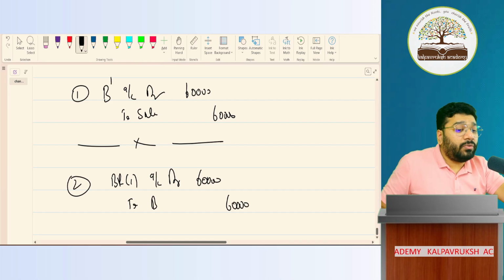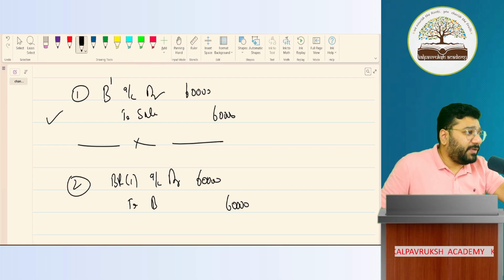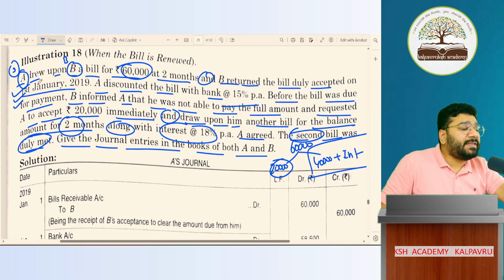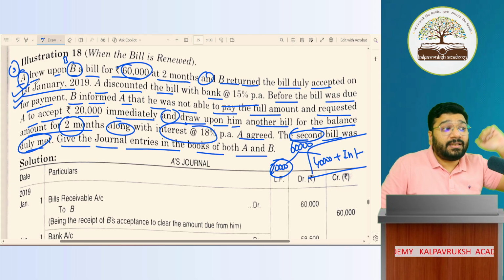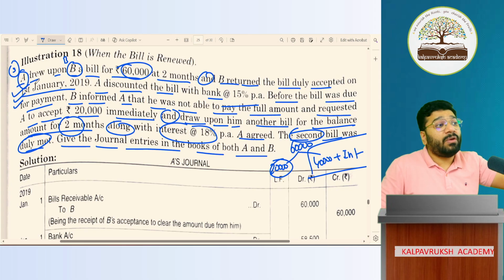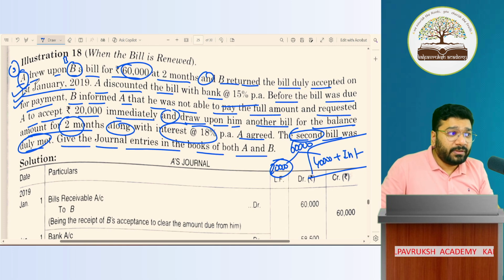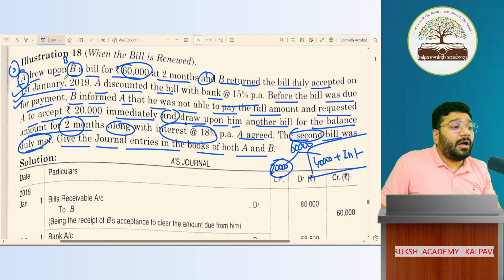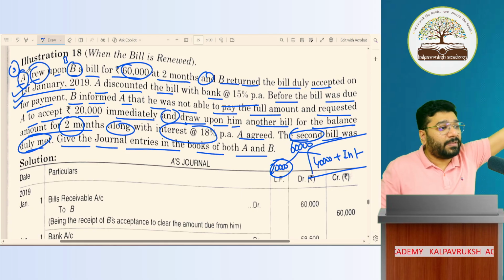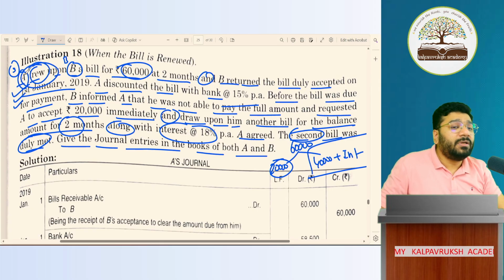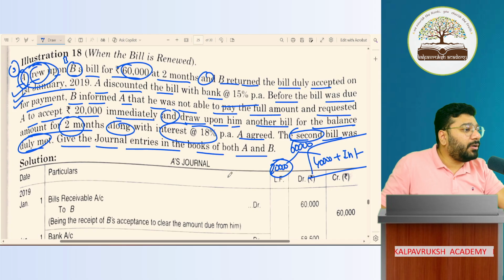Now the question is asking, if ICAI wants us to pass this first entry, then what language will they use in the question? Then they will say that A sold goods for 60,000 to B. Upon a sale, purchase term will come. If sale purchase term is coming, means they want us to pass the sale and purchase entry also. If they're using the word drawing the bill, then sale transaction, purchase transaction already recorded. So they want us to record from bills of exchange transaction. Got it, not got it.